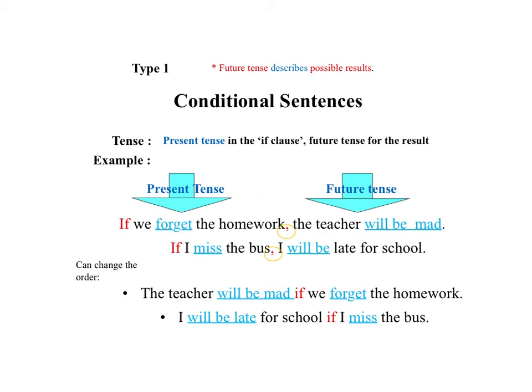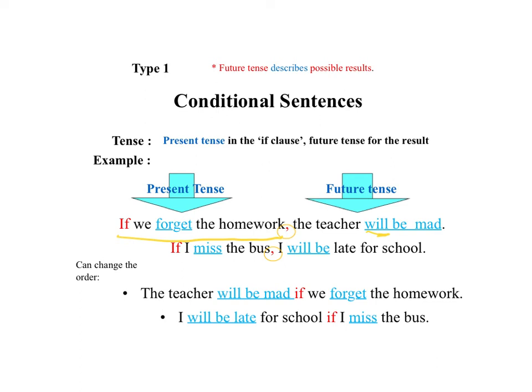So you've got your present tense for this part here. If we forget the homework, that's your present tense. Again, it's got a subject, a verb, and an object. And then the future tense, the teacher will be mad. Will is really important for the future tense. So we also have here, again, if I miss the bus, I will be late for school.